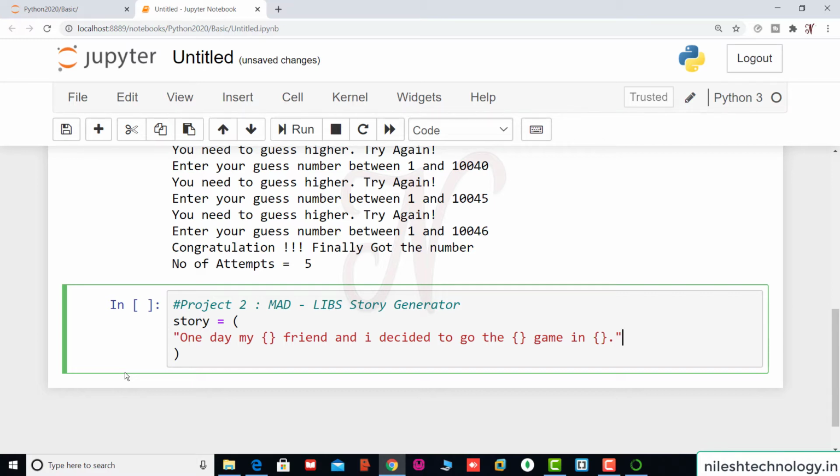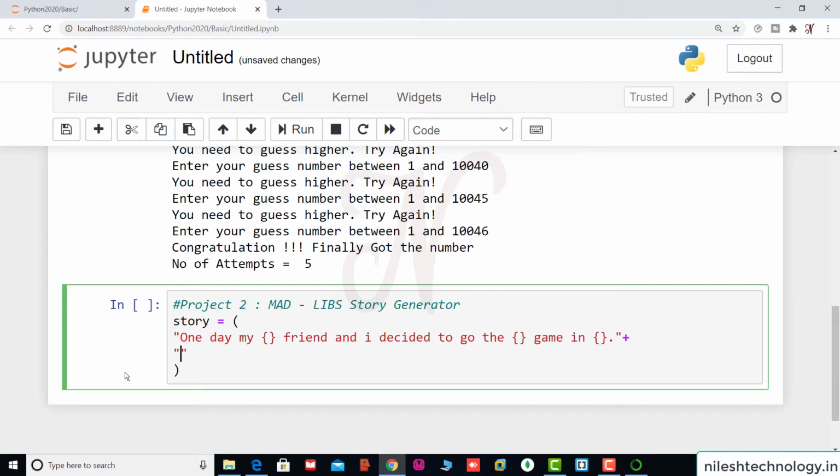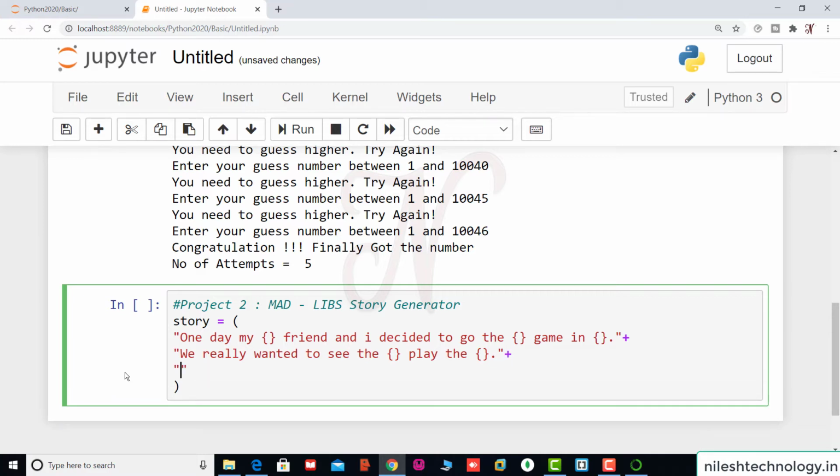Then we concatenate the next one. We really wanted to see again dash play the dash. Again we concatenate the next line. So we dash our dash down to the dash and bought some dash.